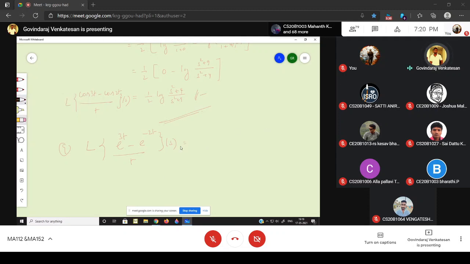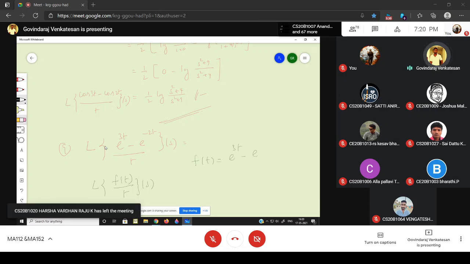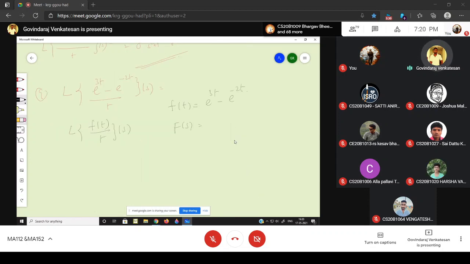Others, you can do it, right? So this is in the form of Laplace transform of f of t divided by t, of s. What is your f of t? Your f of t is e power 3t minus e power minus 2t. Find your capital F of s, and also what does this formula say?